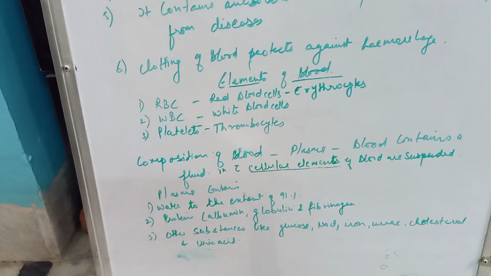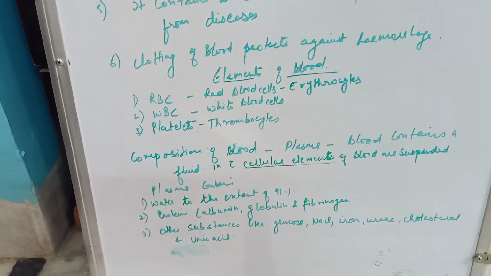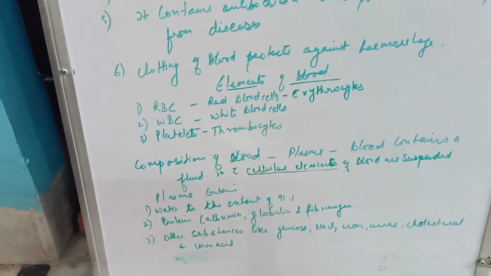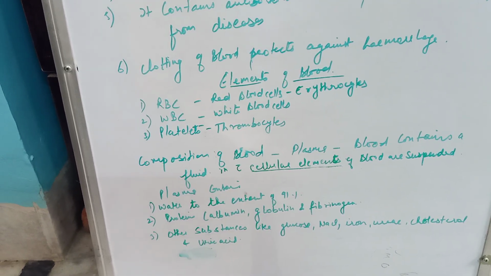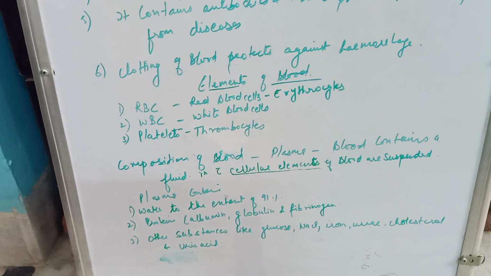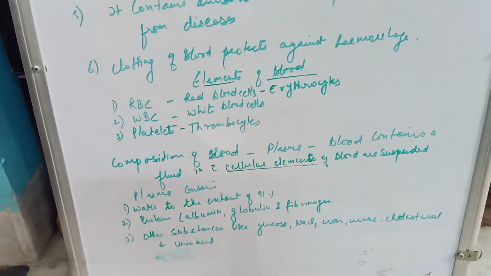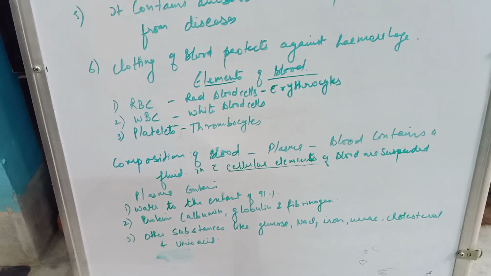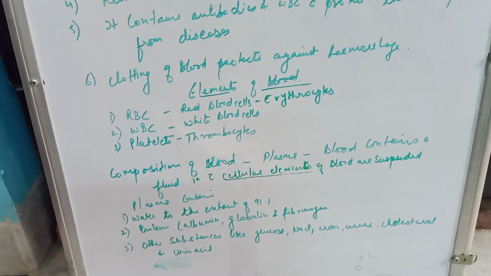Globulin, it is of three types, alpha, beta and gamma. It is produced in lymphoid tissue. It produces antibodies and immune system. Fibrinogen, it is responsible for coagulation of blood. It is synthesized in liver.